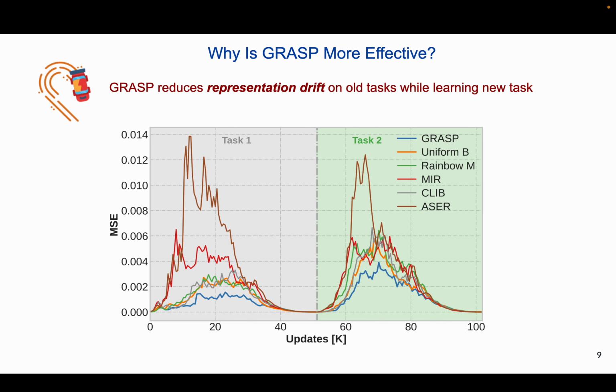As shown in this figure, existing methods exhibit higher representation drift. These methods mostly prioritize difficult samples. For instance, MIR and SR select samples with maximum interference. Consequently, the old representations are excessively perturbed, especially in the early stage of rehearsal, indicated by the sharp rise in mean squared error. In contrast, GRASP reduces representation drift by learning from subsets of increasing difficulty levels. Therefore, GRASP achieves higher accuracy and efficiency by mitigating representation drift.